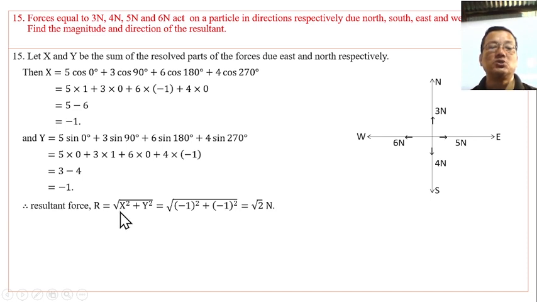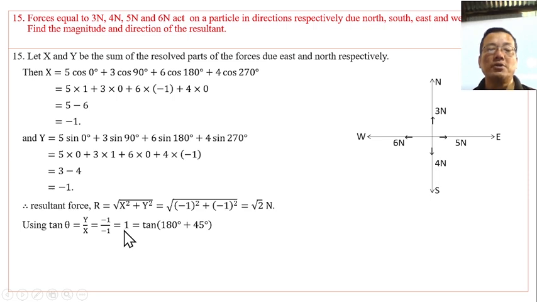The resultant is the square root of X square plus Y square, which is the square root of 2 Newtons in magnitude. For the direction, using tan theta equal to Y by X, which is 1, theta is 45 degrees. Since X and Y are both negative, the resultant lies in the third quadrant, so theta is 180 degrees plus 45 degrees, that is 225 degrees.